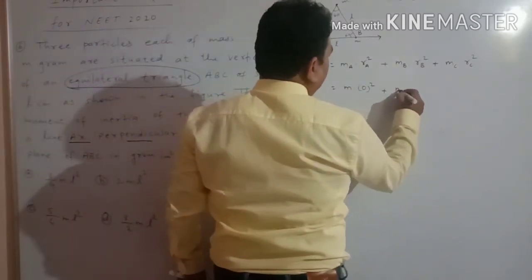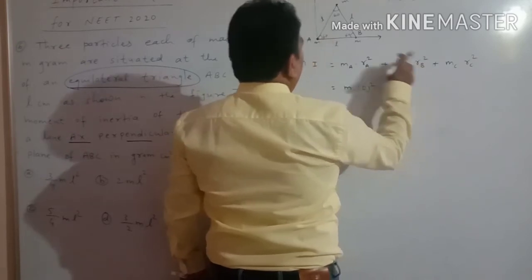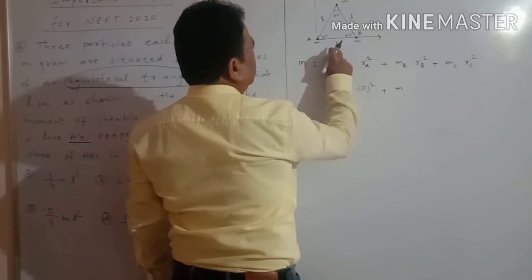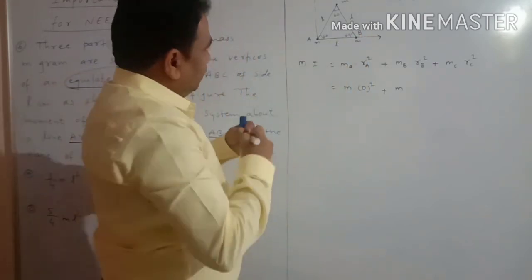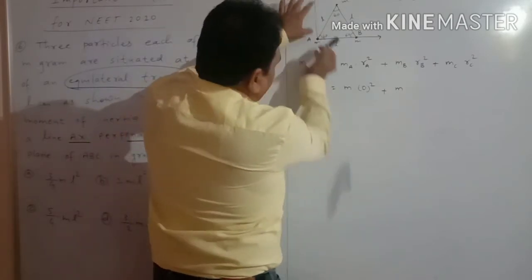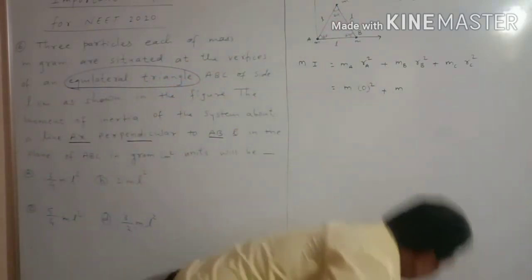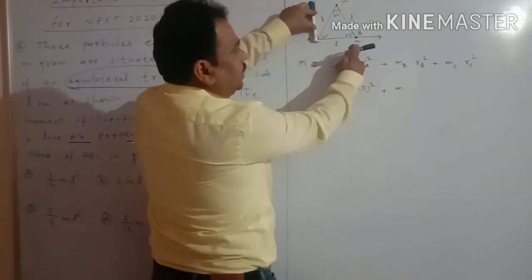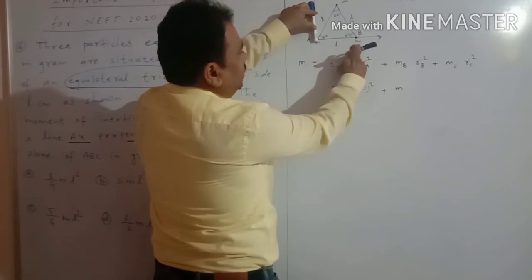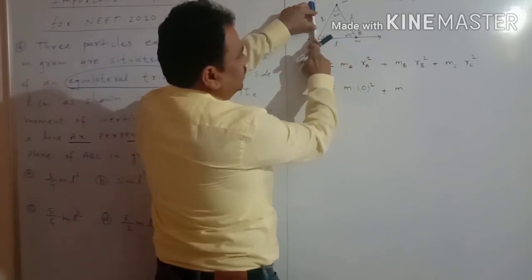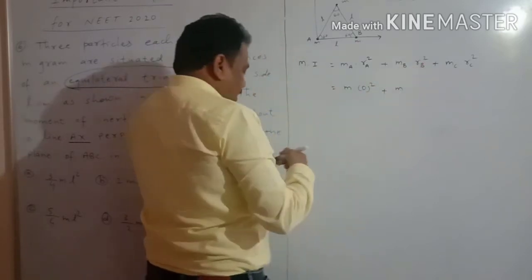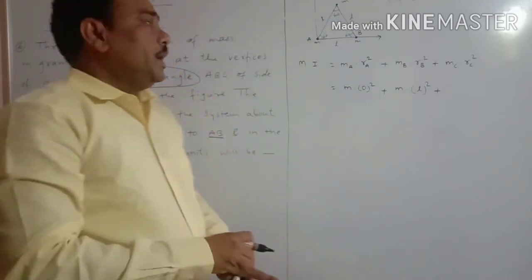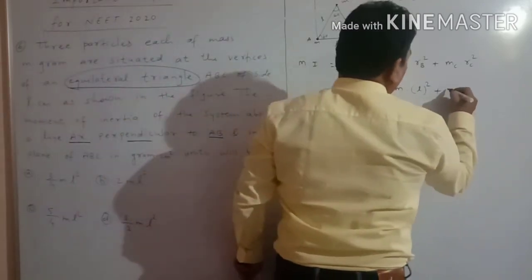plus mb, that is m into Rb square. Where is particle B? It is here, at a distance of L from the axis of rotation. This is the axis of rotation, and this particle at point B is at a distance of L from this axis of rotation. So instead of Rb square, we can write L square, plus mc, that is m into